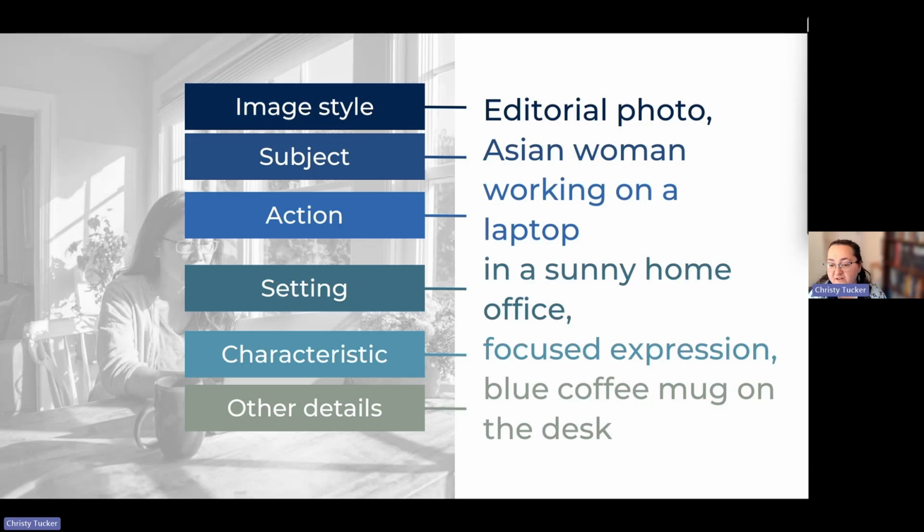If you tell it the image style, the subject, are you calling out which section is which? In multimodal tools, which would be ChatGPT, Nano Banana, and Gemini, you can actually list these out in bullet points. I have this listed here as just phrases with commas, because this one was in Midjourney. But in some of the other tools, you can basically make a colon list for yourself and say, image style, colon, editorial photo, subject, colon, Asian woman, action, and so on.